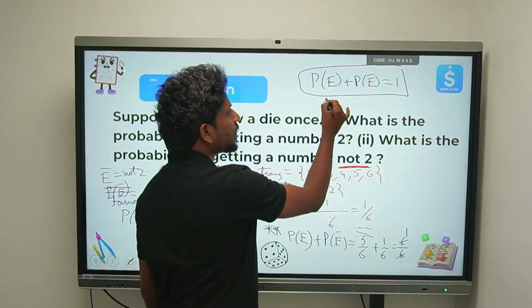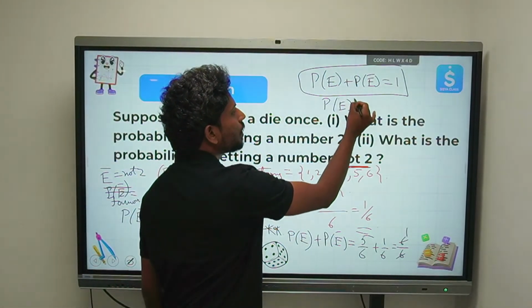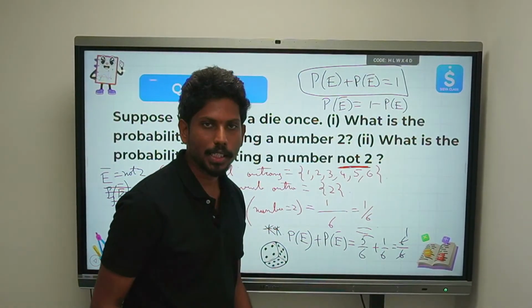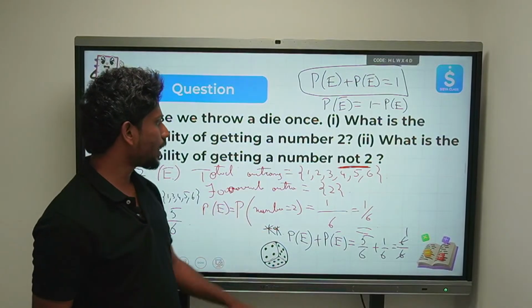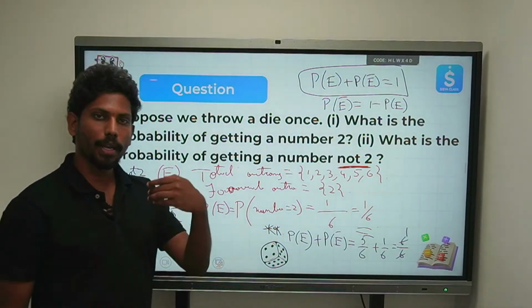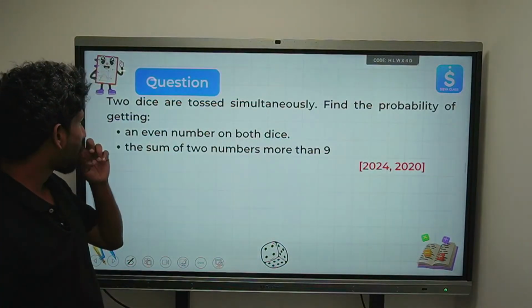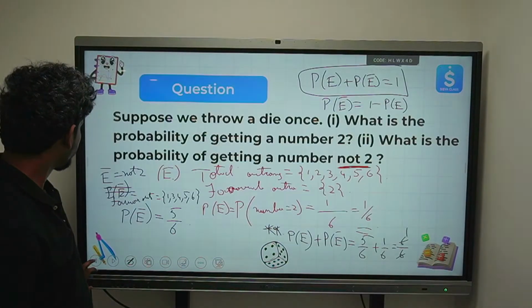You can rewrite this equation as P of E bar is equal to 1 minus P of E. Can you all write this? This is how we write the relation between a complementary event and an event. Now, let's see the next question.